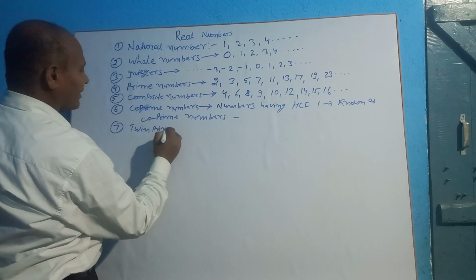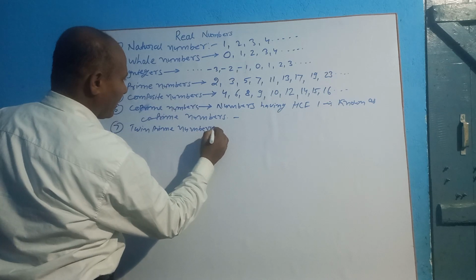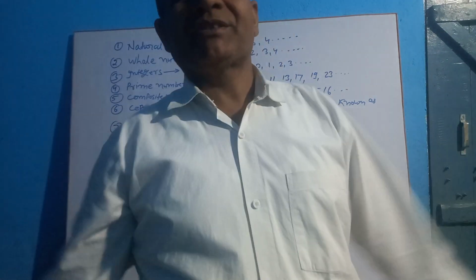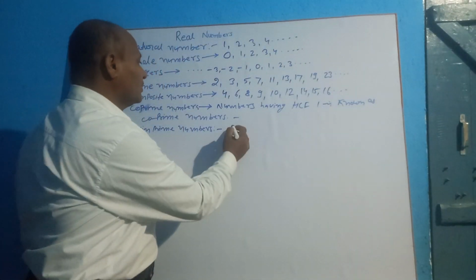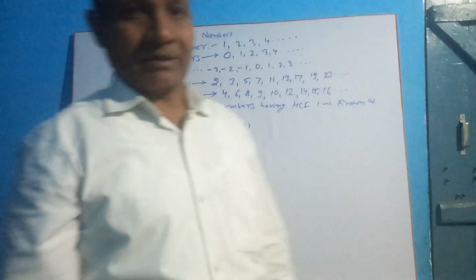Twin prime numbers. Two consecutive prime numbers are known as twin primes. For example, 2 and 3 are twin primes.